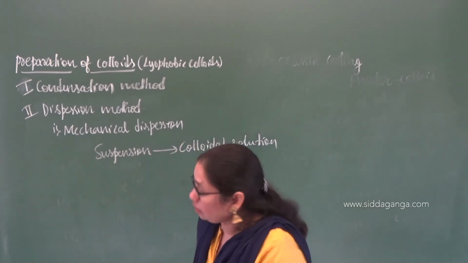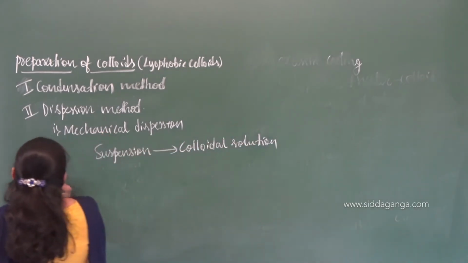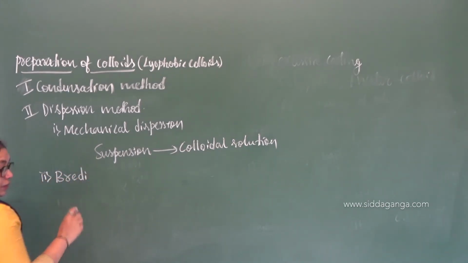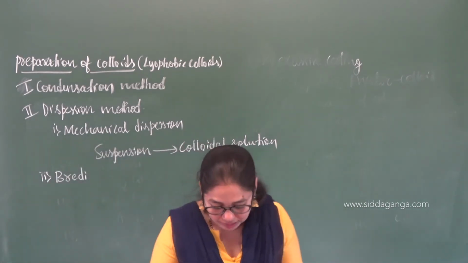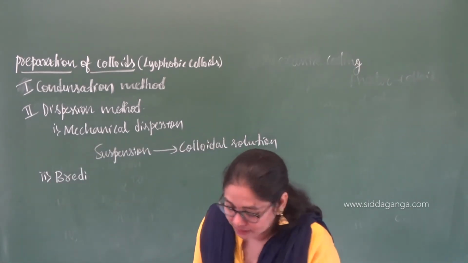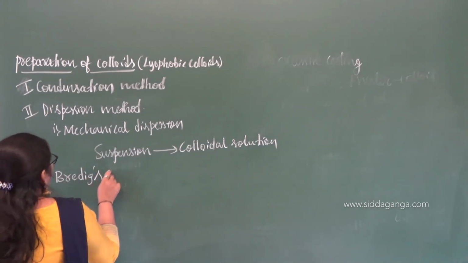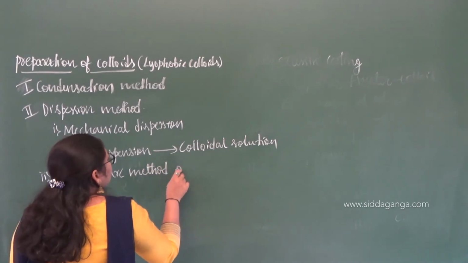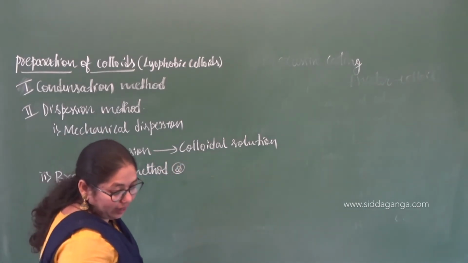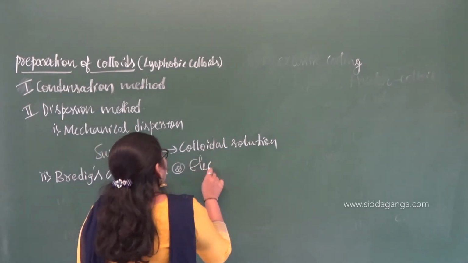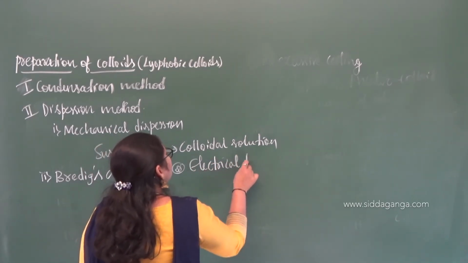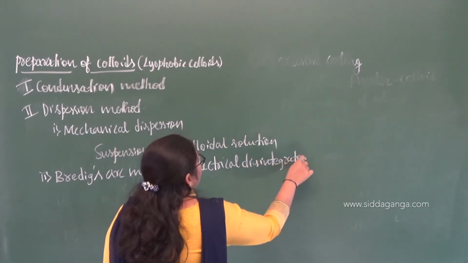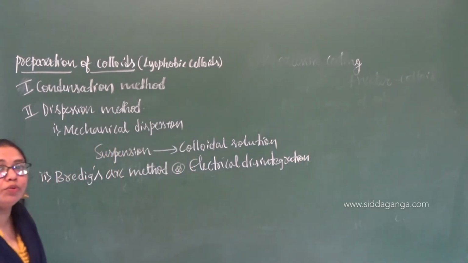And the second one in this dispersion, which is very, very important, is called Bredig's arc method, B-R-E-D-I-G, or it is also called electrical disintegration or dispersion. Very important process this is.